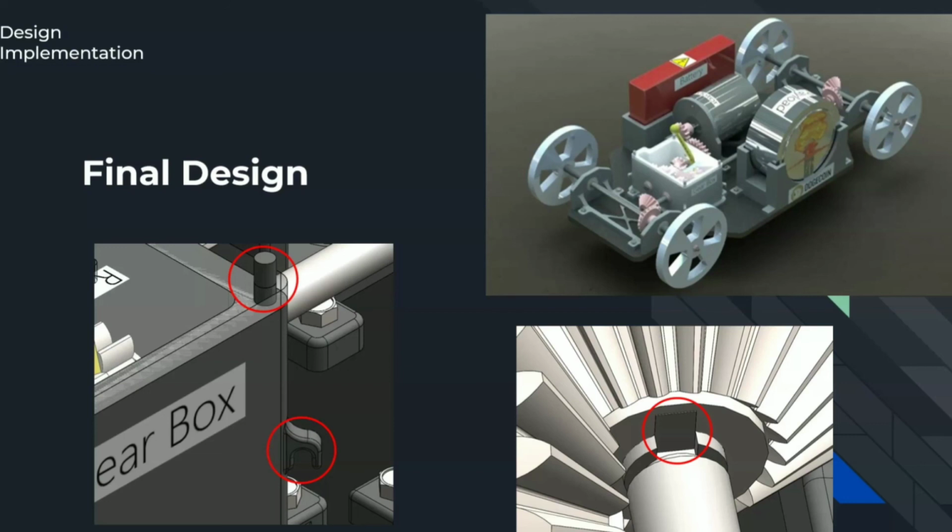The third and final change we made to the prototype design was implementation of gear keys. We forgot to add these keys to the prototype design. The keys stop the gears from spinning on the shafts, allowing the gears to transmit power to one another.